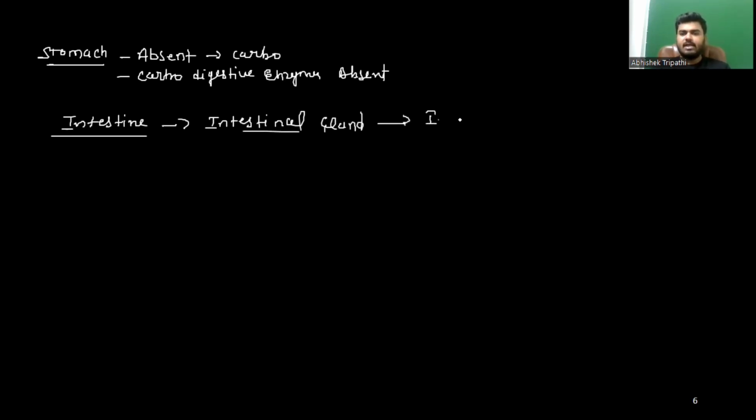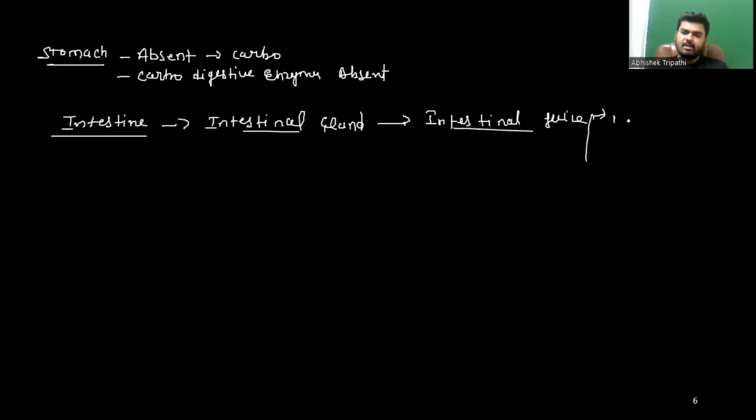Okay. Now digestion of carbohydrate occurs in the intestine, right? Here one important gland is present, known as the intestinal gland, and this intestinal gland secretes the intestinal juice. Guys, this intestinal juice contains a number of enzymes.